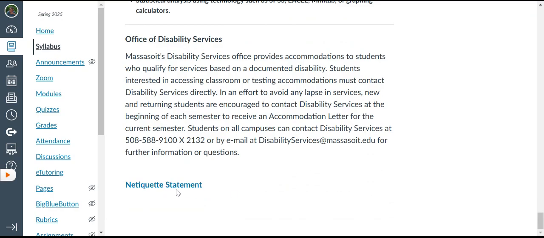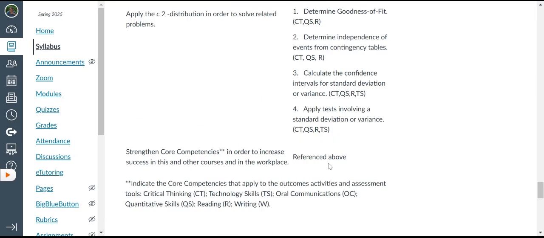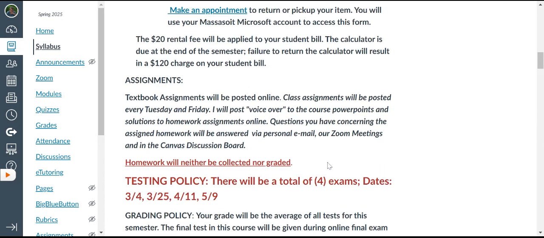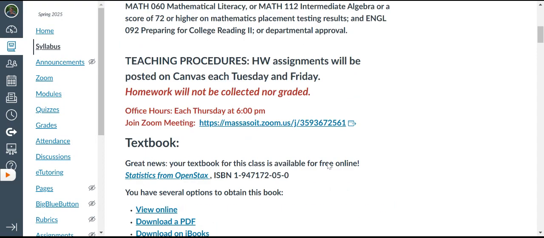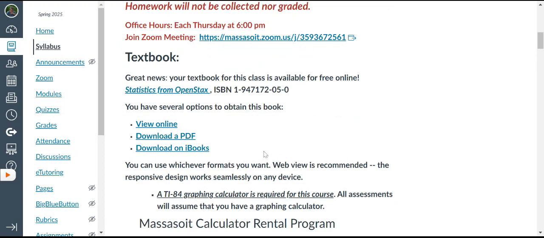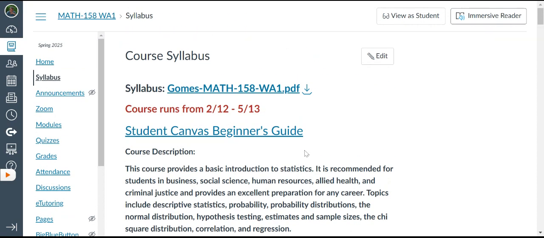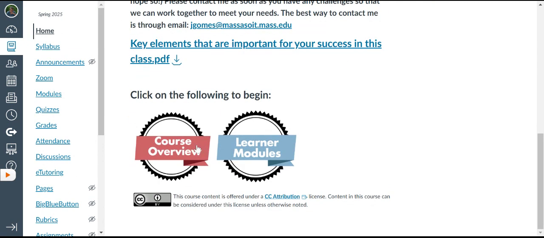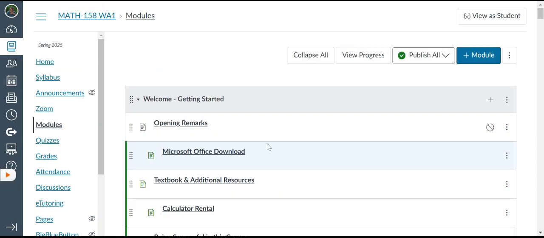This is just a link to netiquette and things that we do and don't do online. We're very civil to one another, although you folks won't necessarily be talking to one another, except maybe in discussion board writing. Here again, I refer to this as just being the course overview. Once the course actually begins, the 12th, a week from tomorrow, when you log in, you won't be presented with this page. You'll go right into the learning modules.